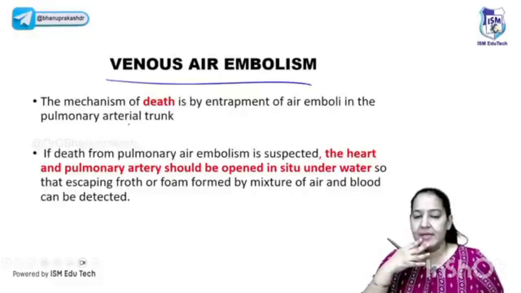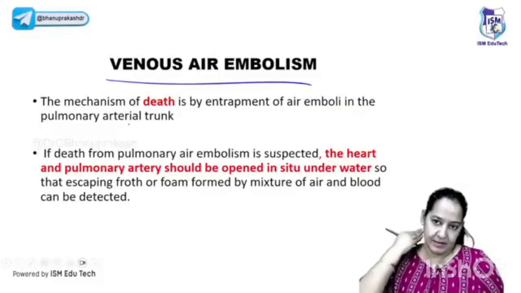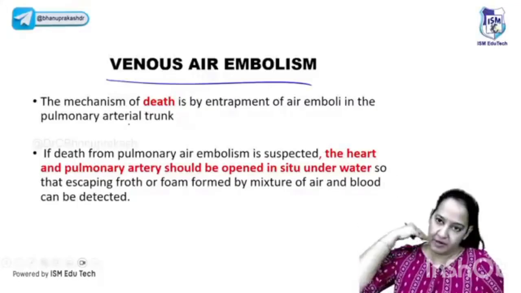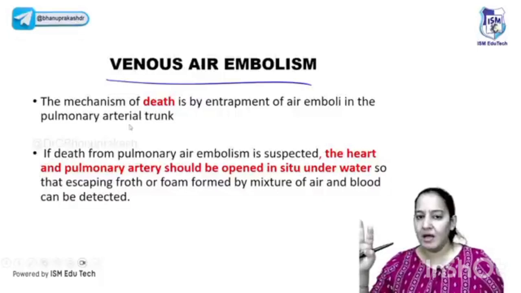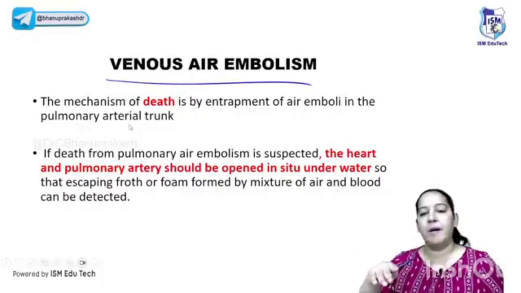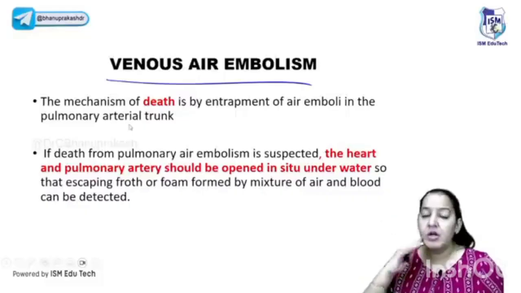What do you do in this case? Imagine there is a patient and you're a head and neck surgeon. You're operating on the patient, and by accidental incision the jugular vein is opened. The environmental air will enter inside and form an air embolism. It's a vein. Where do all the veins go? All the blood will go into the pulmonary circulation. So the air embolism will reach the pulmonary circulation and the patient suddenly dies. Just imagine. Again, we will perform the autopsy. In this case also, we will take the lungs out. So what do you want to see in the lung?